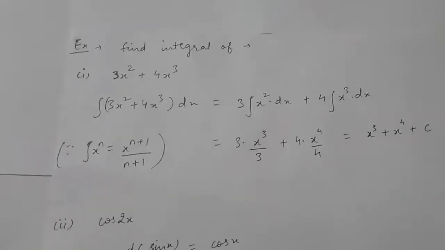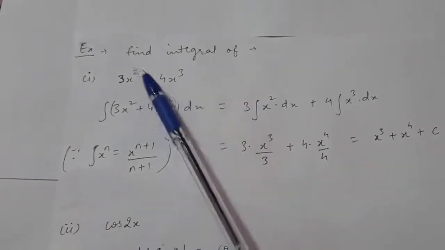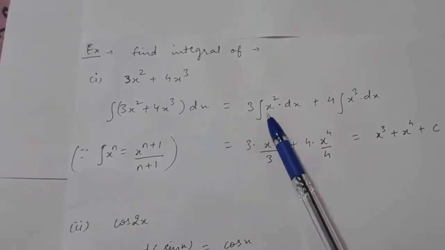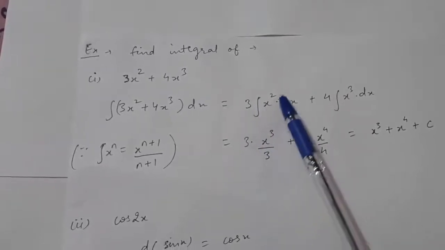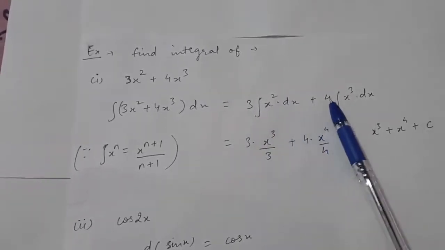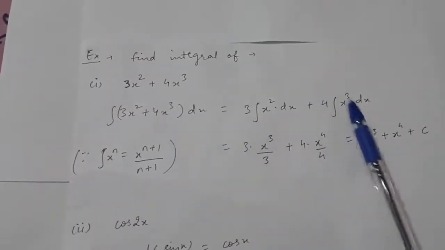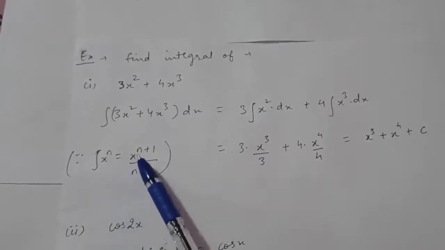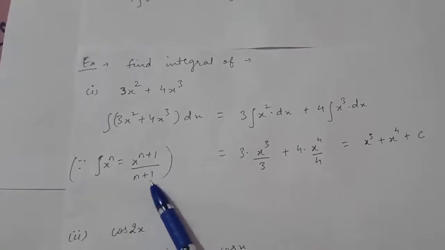Now we'll discuss some of the questions of integrals. So you have to find the integral of 3x square plus 4x cube. The integral of this can be written as, using the fourth property, 3 into the integral of x square plus 4 into the integral of x cube. Now you know the formula for the integral of x raised to the power n, which is x raised to the power n plus 1 upon n plus 1.